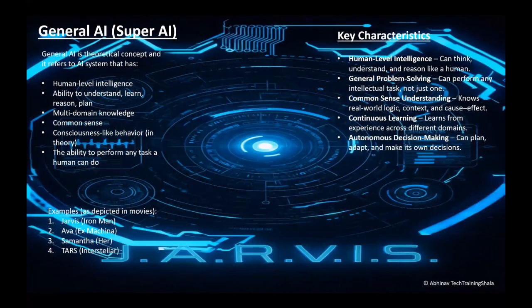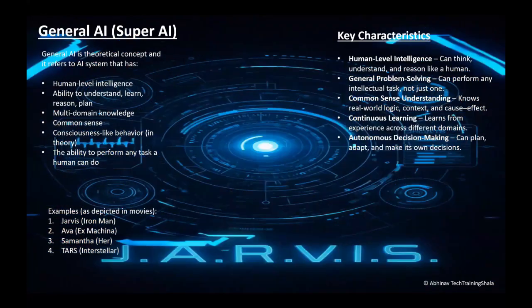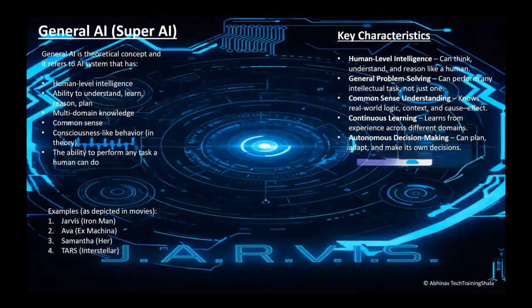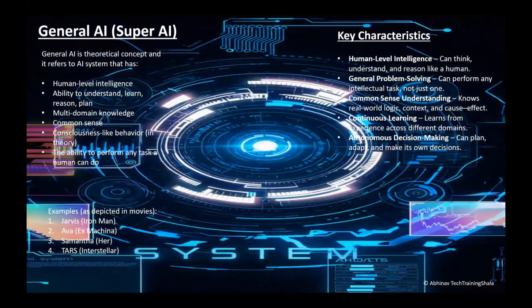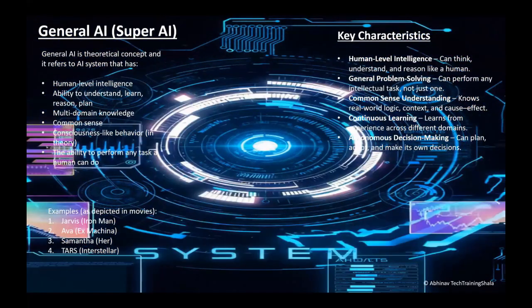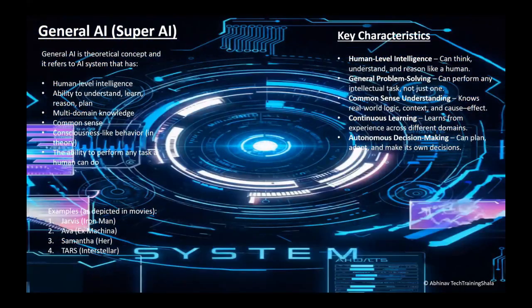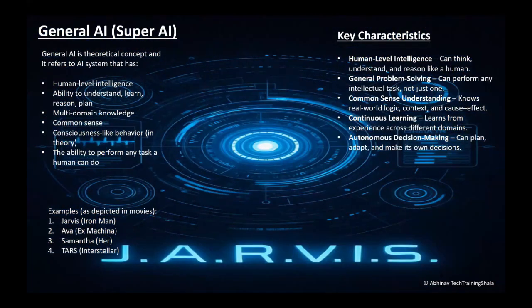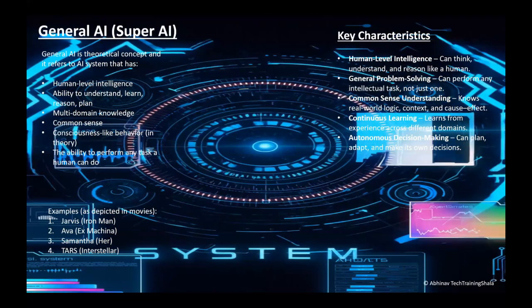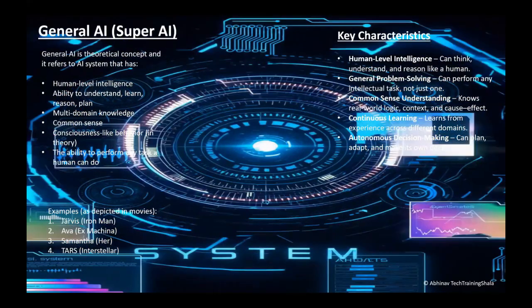Now talking about the key characteristics. Super AI has human level intelligence. It can think, understand and reason like a human. It has general problem solving and can perform any intellectual task, not just one. It has common sense understanding. It knows real world logic, context and cause and effect. It possesses the quality of continuous learning, so it learns from experience across different domains. And it can do autonomous decision making.